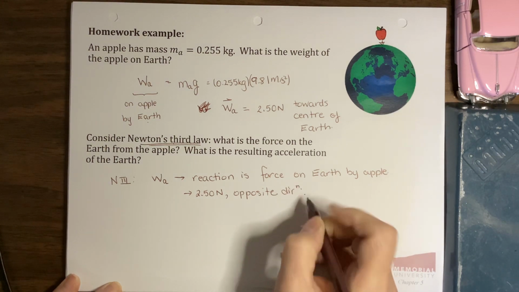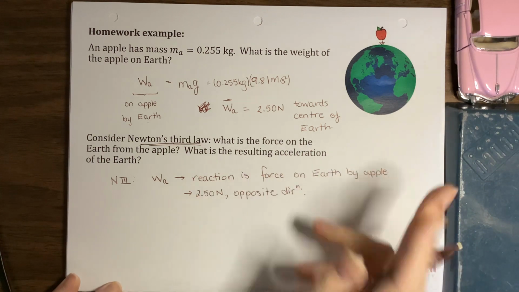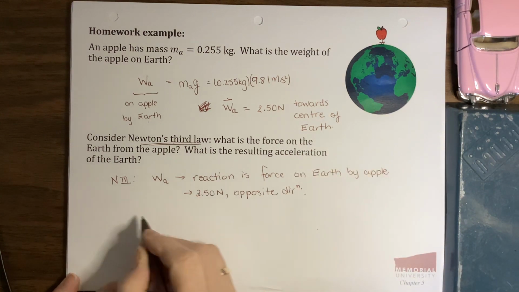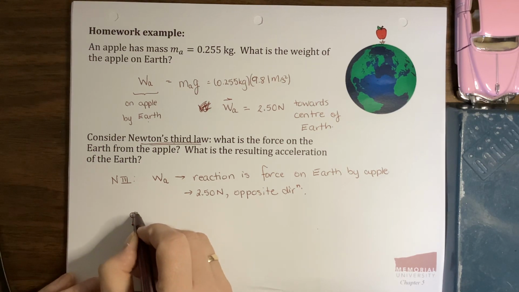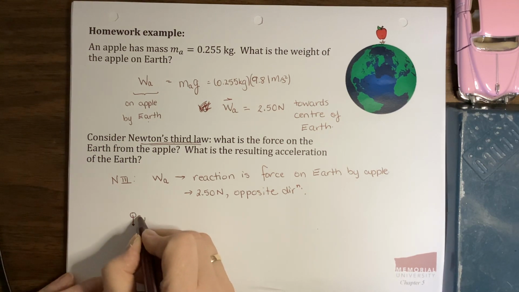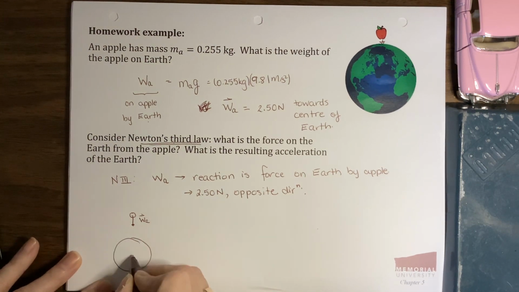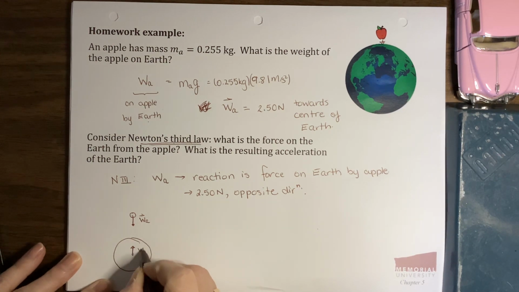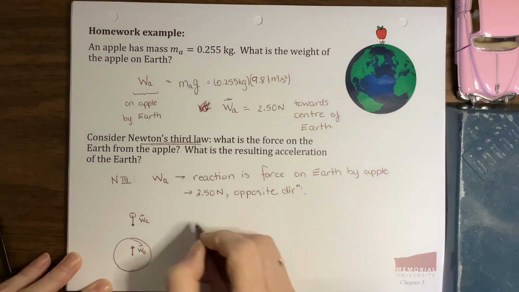For every force, 1 on 2, there's an equal and opposite force, 2 on 1. That's how you get those pairs of forces. So let's just do a quickie free body diagram. There's our apple. There's the weight by the Earth on the apple. Here's the Earth. That's really big. There's an equal and opposite force on the Earth by the apple. So we'll call that the weight of the Earth, or WE. So this one is on the apple, this one is on the Earth.